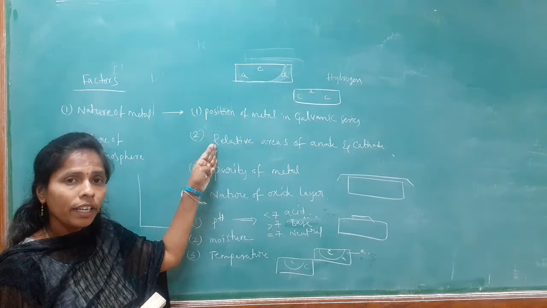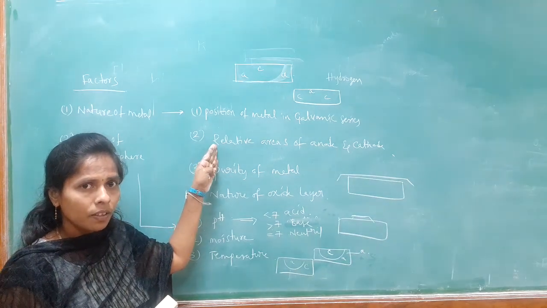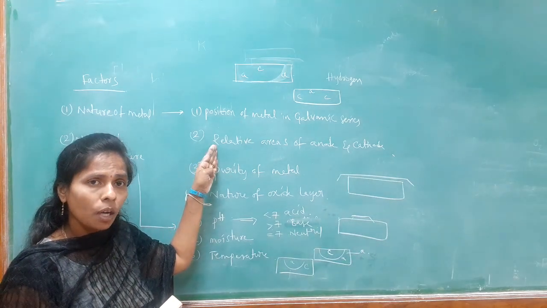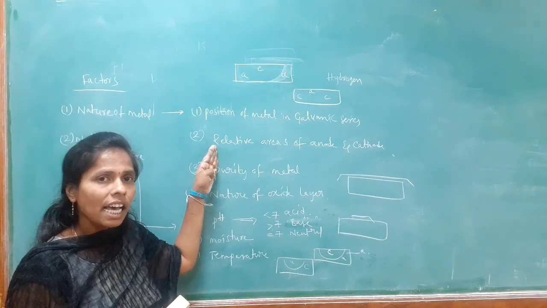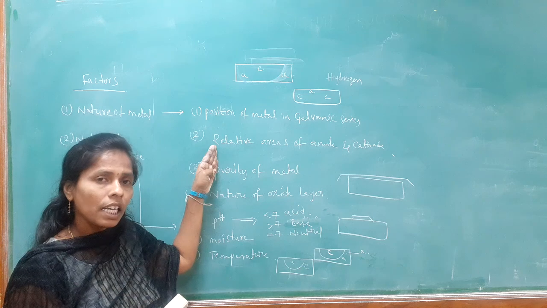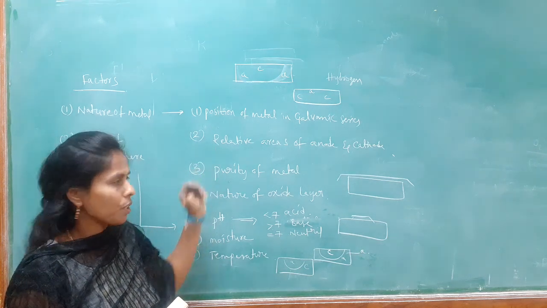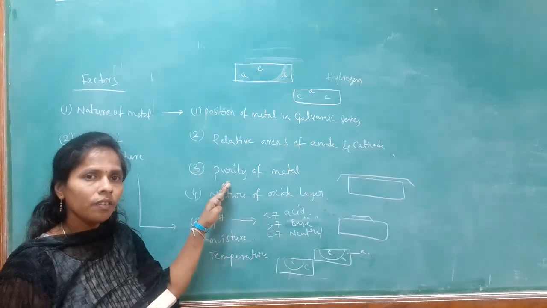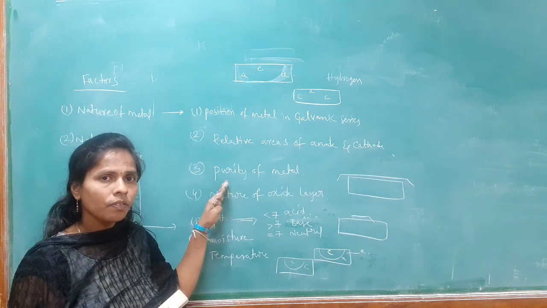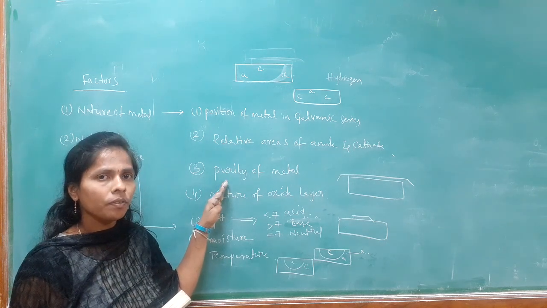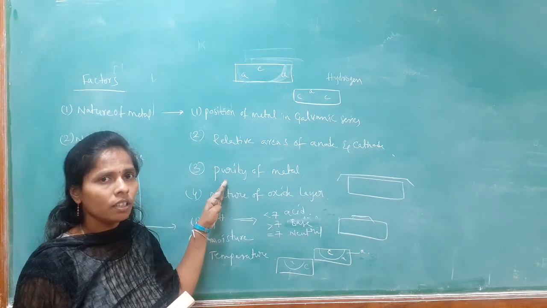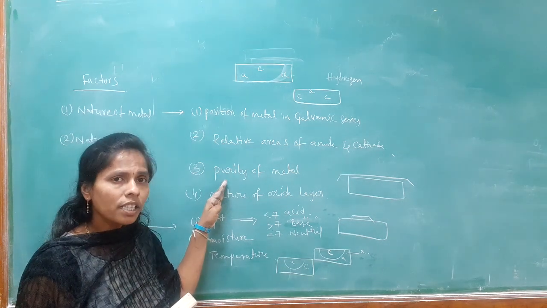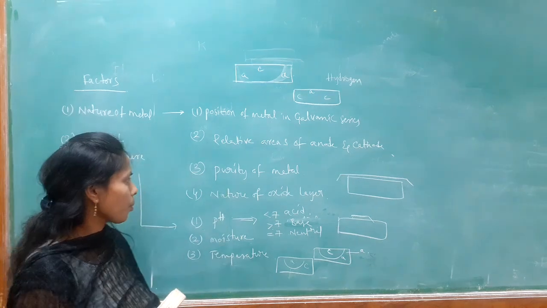Next, relative areas of anode and cathode. More anodic part, more corrosion, but less rate of corrosion. Less anodic portion, less corrosion, but more rate of corrosion. Purity of metal: if the metal is pure, more corrosion but less rate of corrosion. If the metal is impure, corrosion is less but rate of corrosion is more.